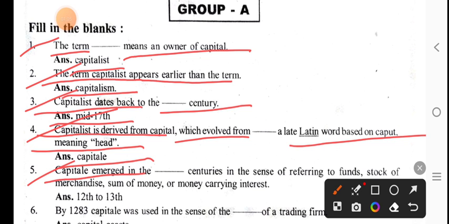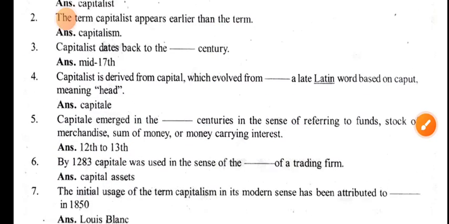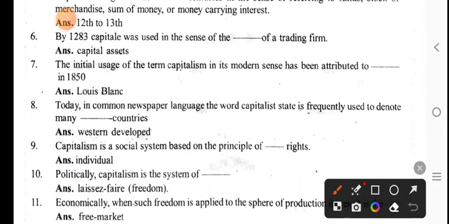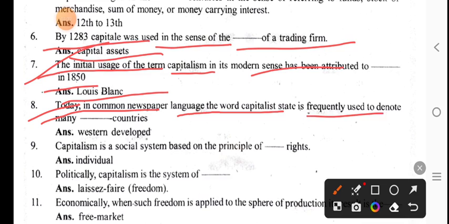Capital emerged in the 12th to 13th century in the sense of referring to funds, stocks of merchandise, sum of money, or money carrying interest. By 1283, capital was used in the sense of the assets of a trading firm. The earliest use of the term capitalism in its modern sense has been attributed to Louis Blanc in 1850. Today in common newspaper language, the word capitalist states is frequently used to denote many western developed countries.